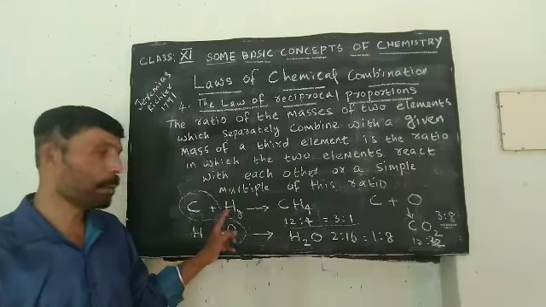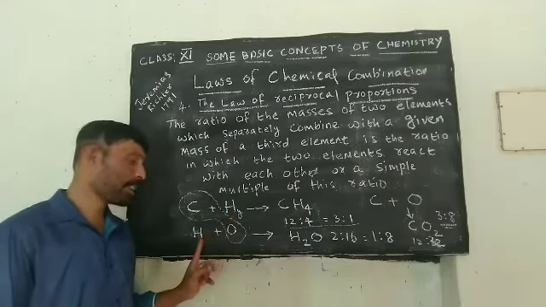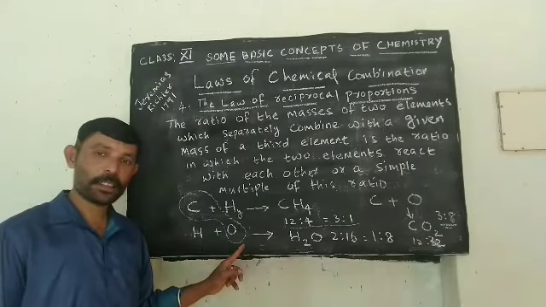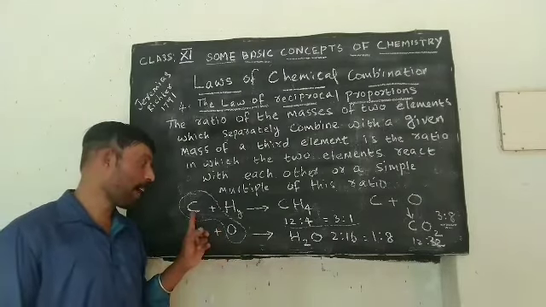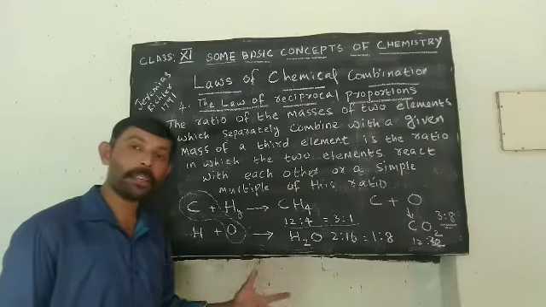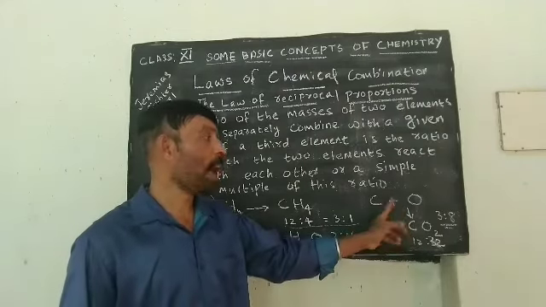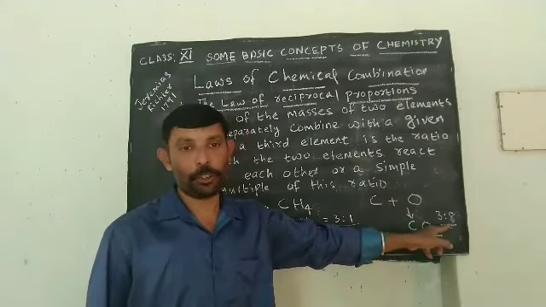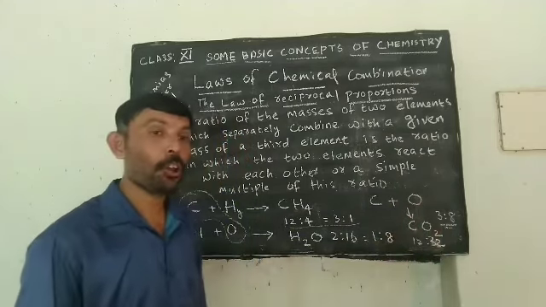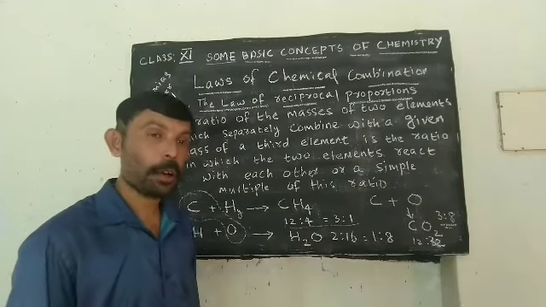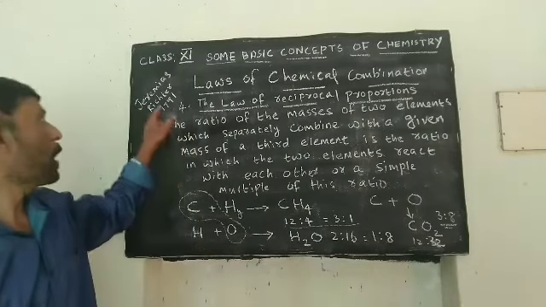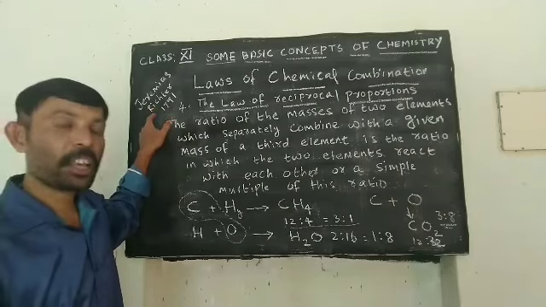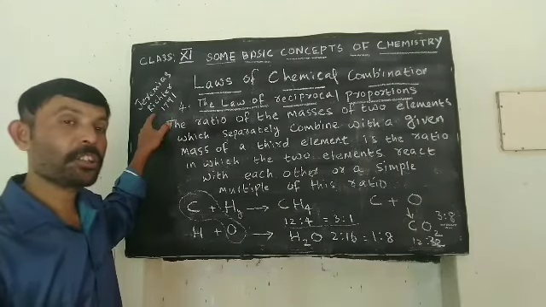The first step, carbon with hydrogen. Second reaction, hydrogen with oxygen. So the different elements, carbon and oxygen, can also combine together, and their combination will also result in a simple ratio. This is what is called the law of reciprocal proportion, and it was proposed by Jeremias Richter in 1791.